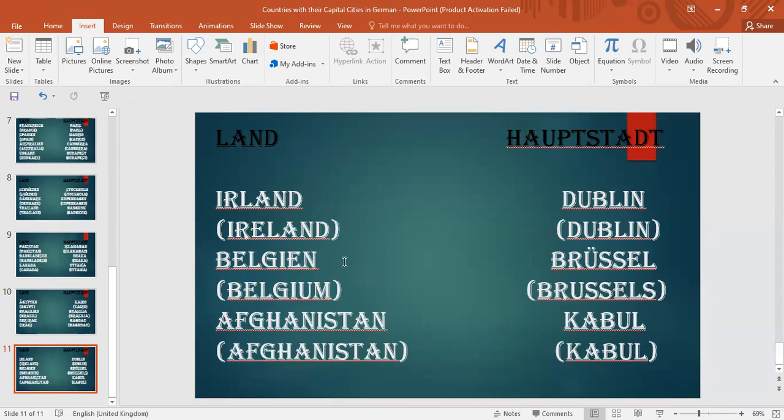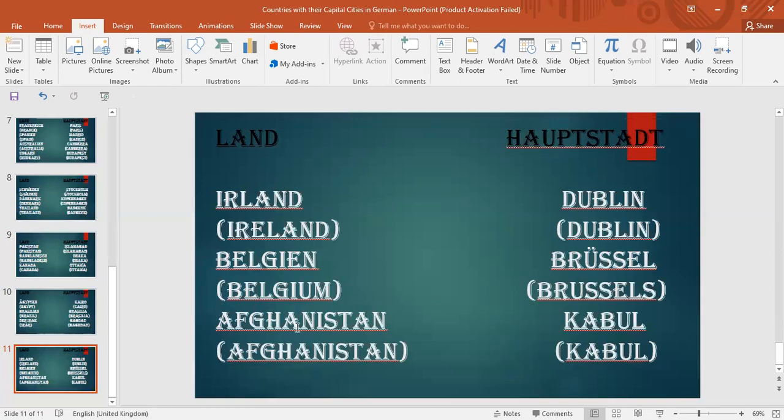Okay, the next country we have is Belgien, Belgium in English. The pronunciation of its capital city in both languages is the same, Brüssel in German and Brussels in English, but the spellings are a bit different. In German we use the U umlaut, and in English it is without the umlaut.